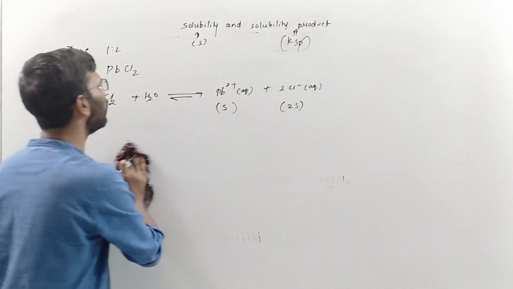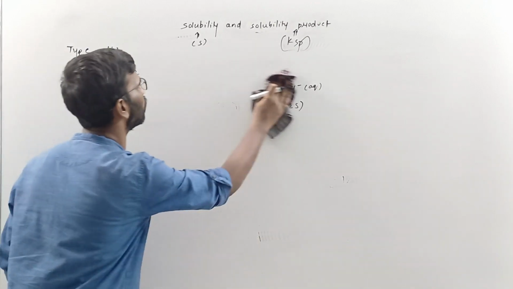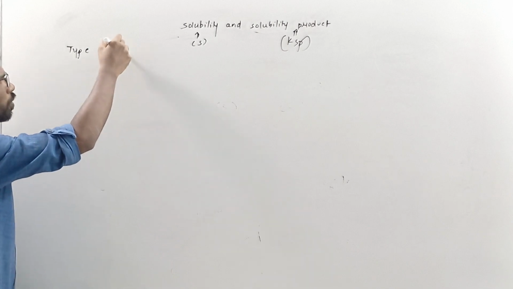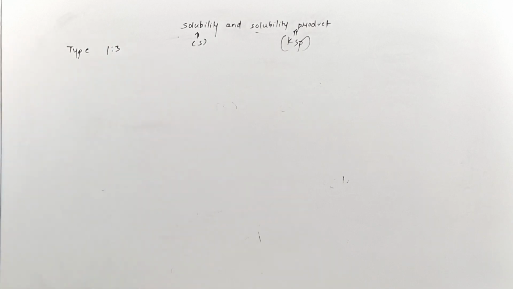Now we'll do it for the 1:3 type. So what would it be for type 1:3?